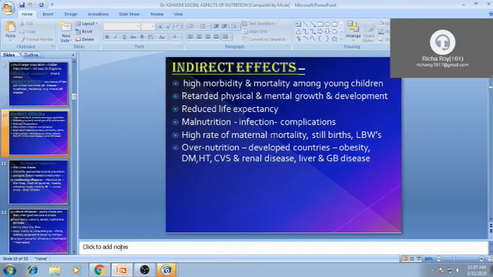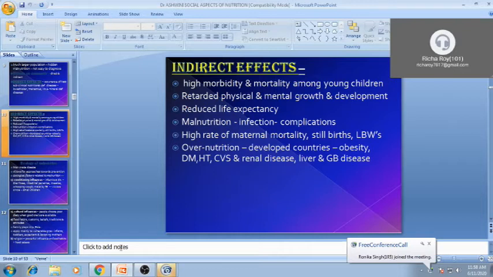If nutritional status is not proper, automatically the immunity level of the baby will reduce, and if breastfeeding and exclusive breastfeeding is not there, colostrum is not given to that baby, then automatically that immunity level will deteriorate, and more and more diarrhea, dysentery, ARI, acute respiratory infection kind of things will affect the child.